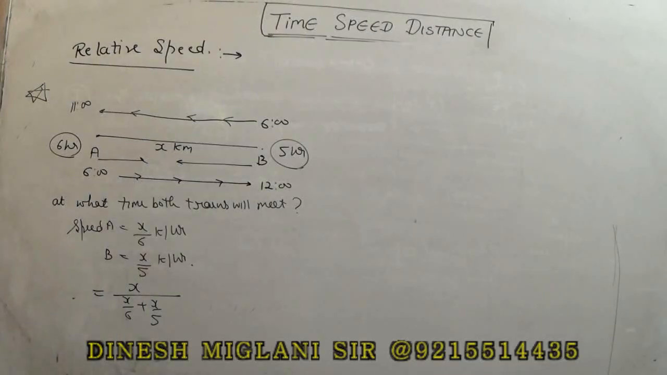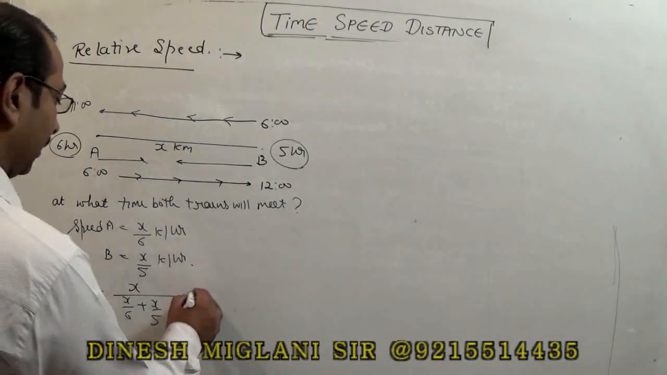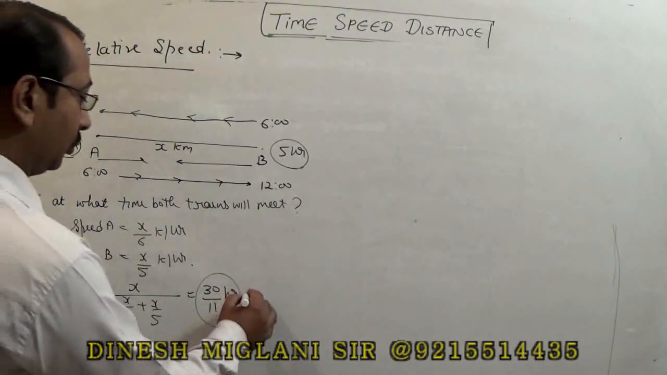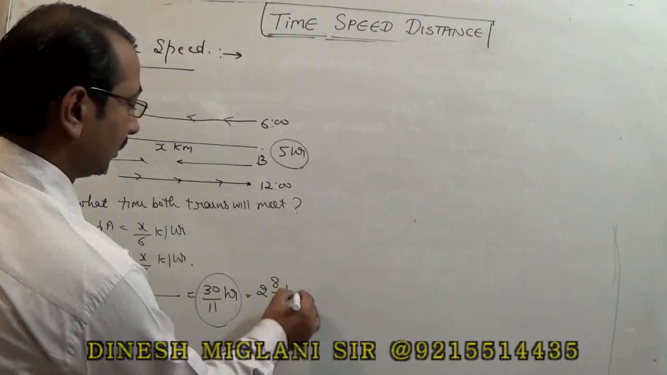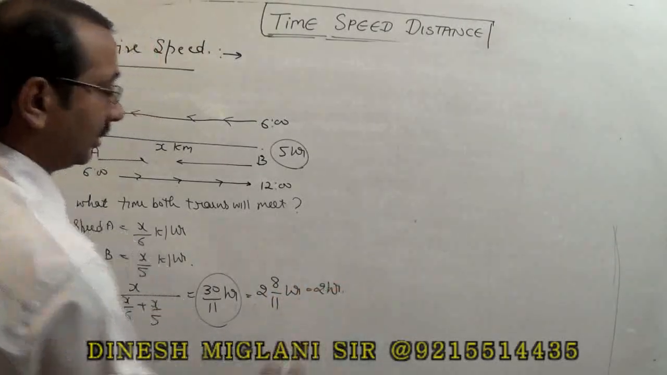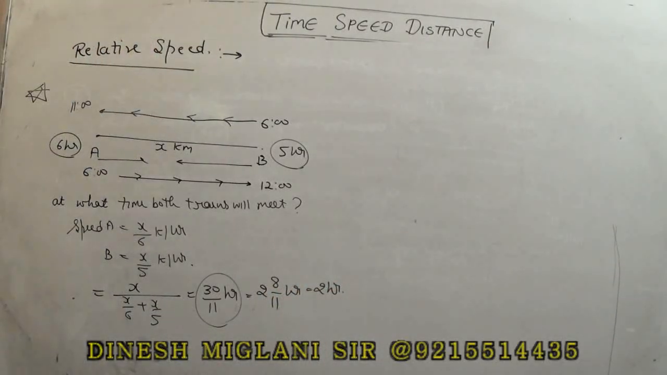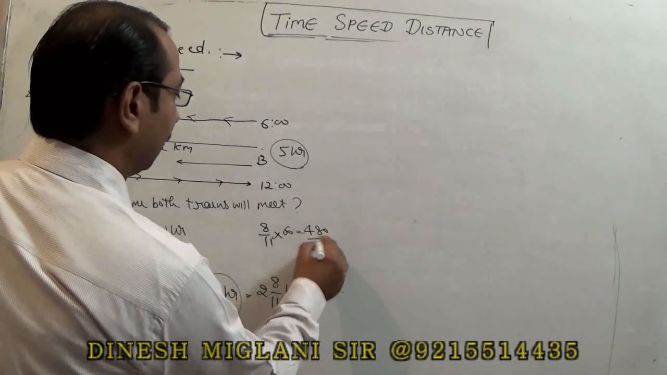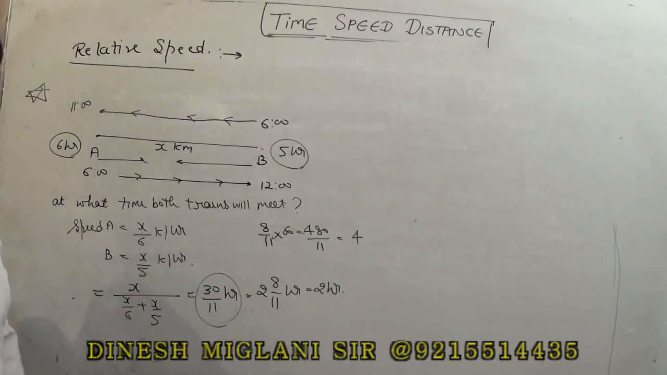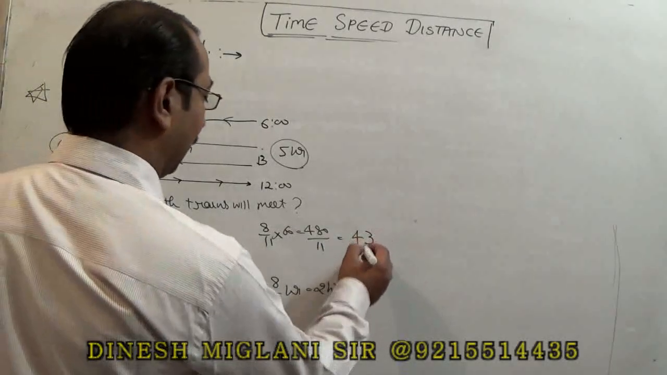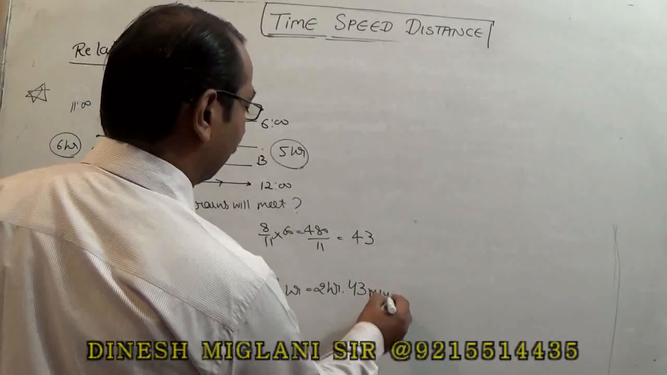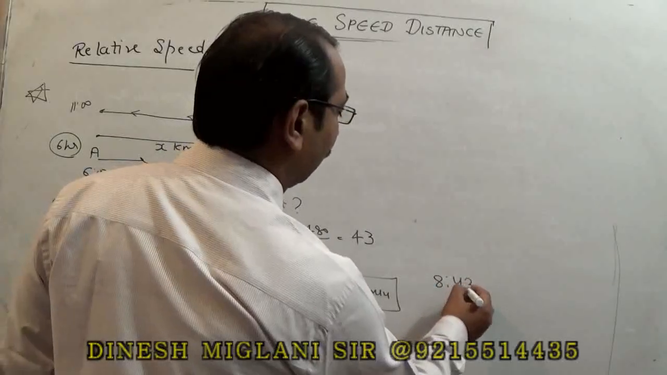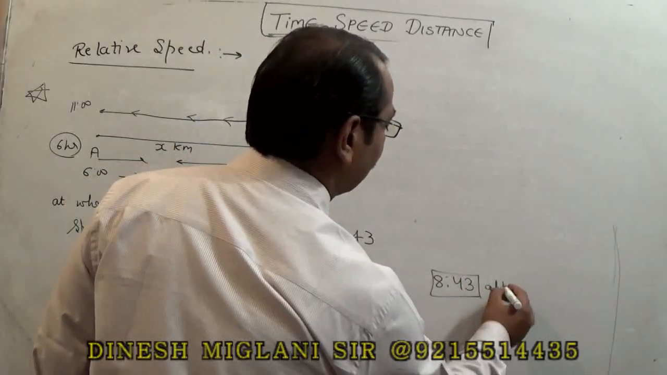Here x will be cancelled out, LCM would be 30, so I can say this would be 30 upon 11 hours, means 2 hours and 8 upon 11 hours. 2 hours is complete, and we convert this 8 upon 11 into minutes, so 8 upon 11 into 60, this is 480 upon 11, 11 will go on 4, 44, 40, it will go on 3. Approximately we can say they met after 2 hours and 43 minutes, it means their meeting time is 8:43 approximately. That becomes your answer.